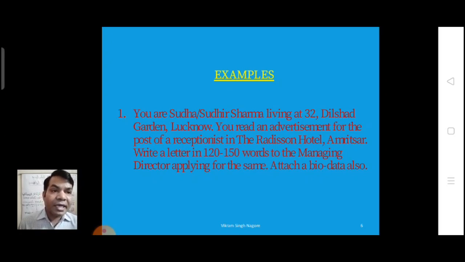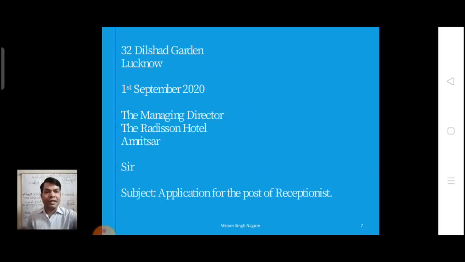You read an advertisement for the post of a receptionist in the Radisson Hotel, Amritsar. You have to write a letter in reply to that advertisement. You consider yourself suitable for the post and you want to apply for the same. So let us write down a job letter. As we all know, the job application is divided in 2 parts.